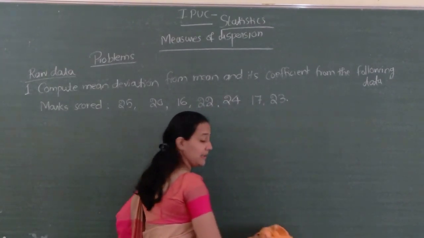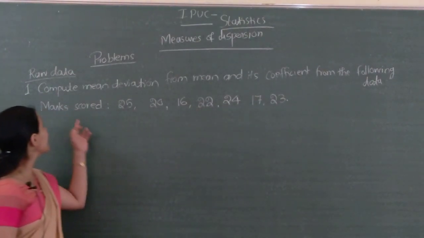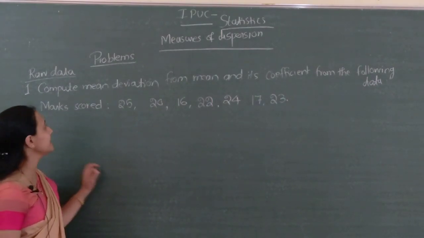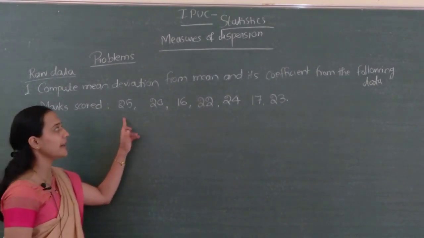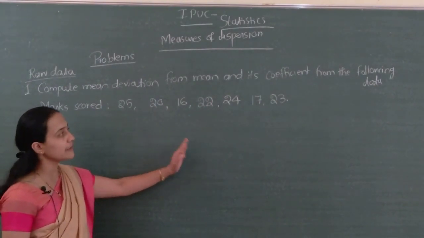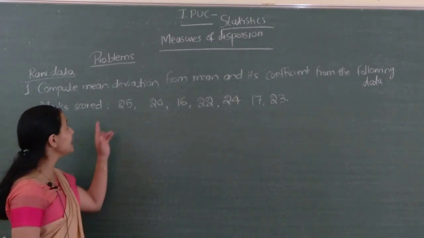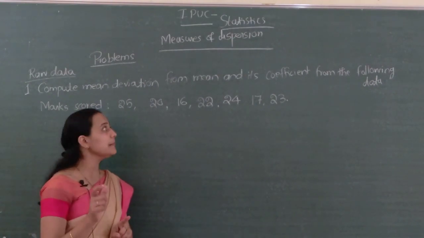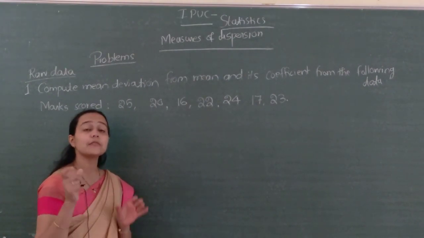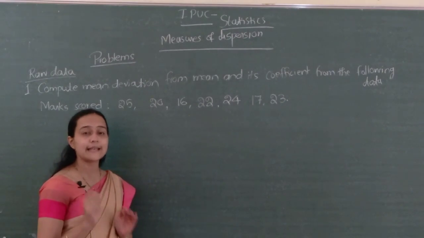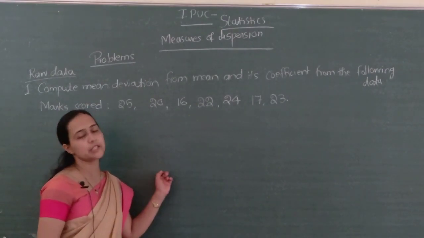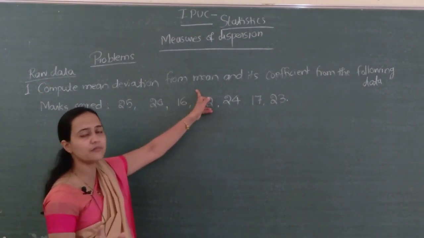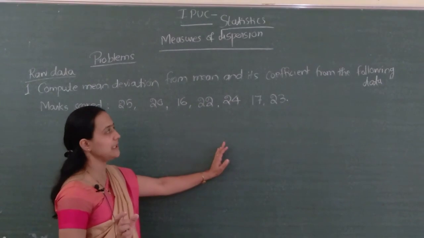First problem, raw data problem. Compute mean deviation from mean and its coefficient from the following data. Marks scored given: 25, 20, 16, 22, 24, 17, 23. What they asked? Compute mean deviation from mean. Remember one thing: whichever measure of central tendency is asked, first you have to compute that measure. If it is mean deviation from mean, compute the mean first, next the mean deviation from mean.